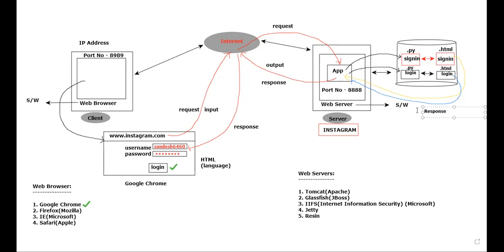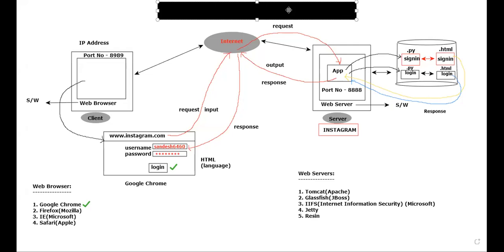How many of them understood? Please tell the answer. How many of them understood whatever the diagram that I have written? Yeah, technically this is only called as what? Client server architecture. Is that clear for everyone? Yes, please do respond. Technically, this is only called as what? Client server architecture. I'll just tell, this happens to be the client server architecture.